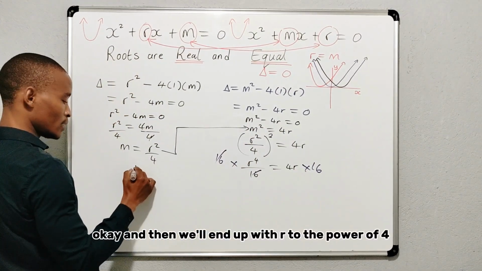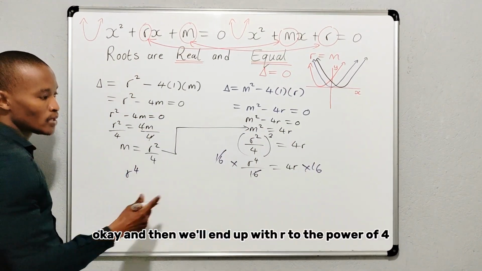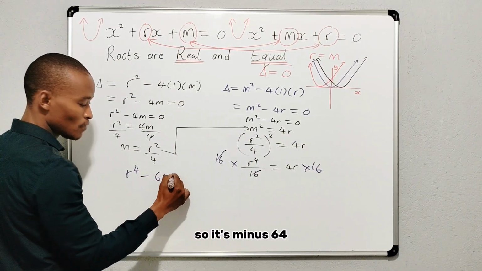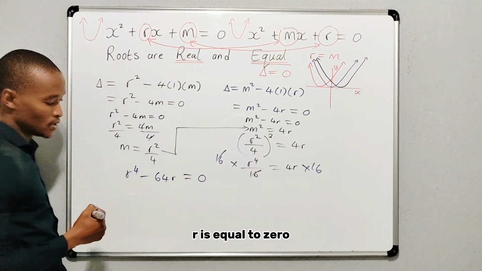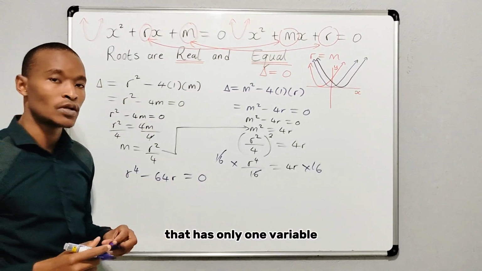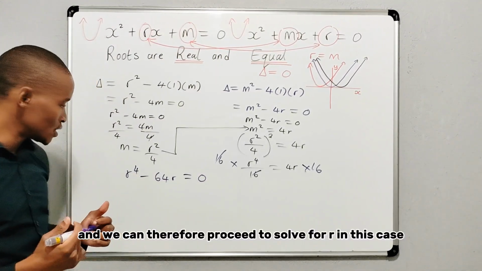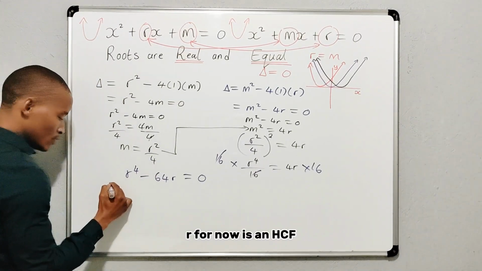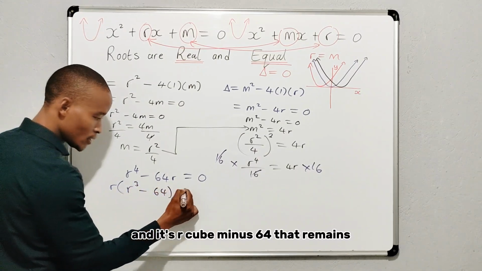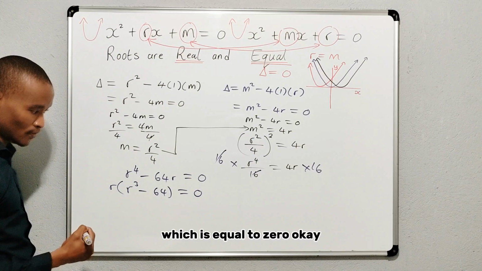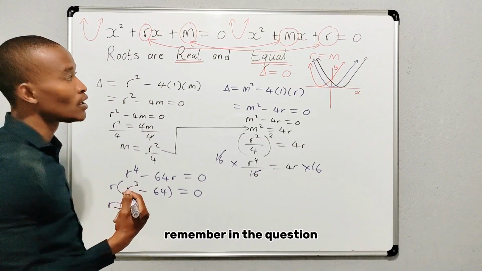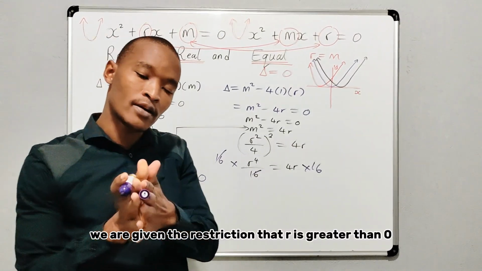And then we'll end up with r to the power of 4. 4 times 16 is 64, so it's minus 64r is equal to 0. So we've produced an equation that has only one variable, and we can therefore proceed to solve for r. R for now is an HCF, and it's r cubed minus 64 that remains, which is equal to 0. R cannot be equal to 0. Remember, in the question, we are given the restriction that r is greater than 0.